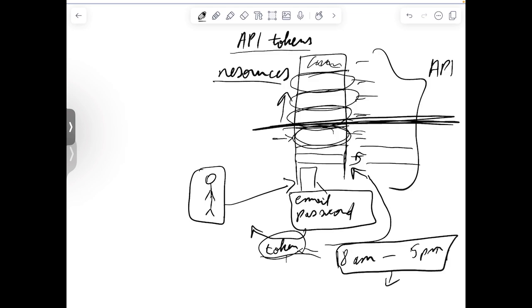So after this period, we can just expire this token, and we are no longer going to allow this token to access any of the resources unless they generate a new token.